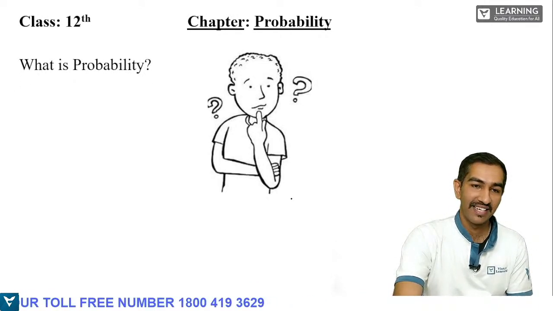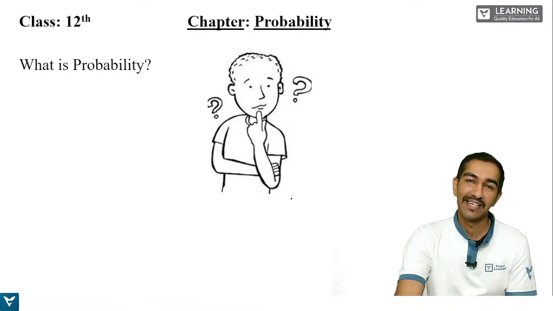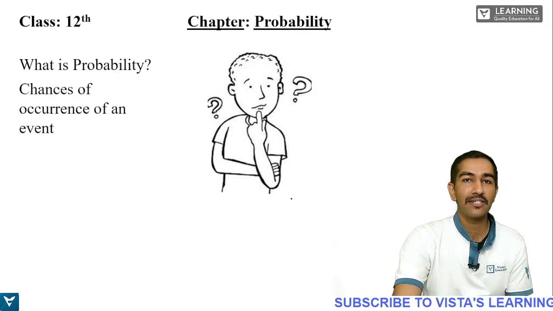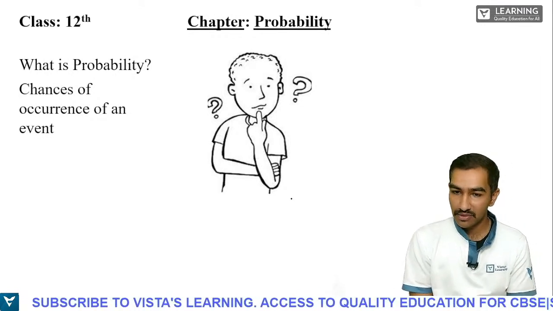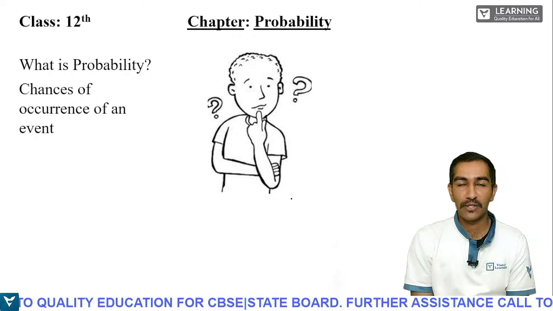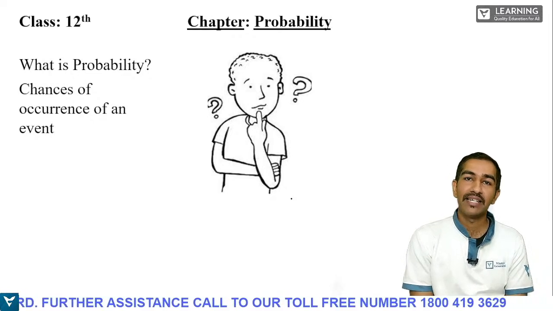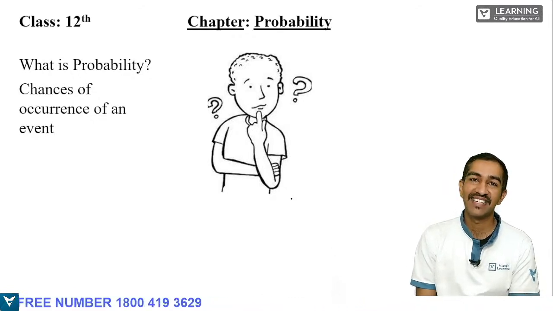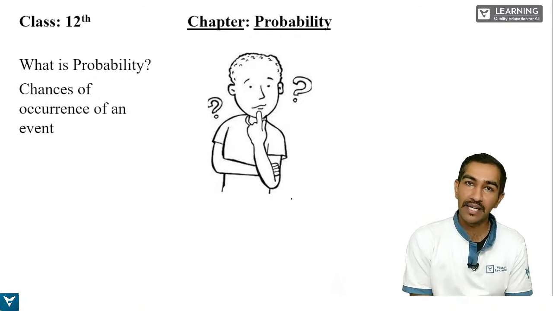The very first question: what is probability? And you can see a boy pondering over this question. So basically, what is probability, students? Probability is nothing but chances of occurrence of an event. For example, now the time is 2:40. Suppose around 5 o'clock or 6 o'clock, it is cloudy. The atmosphere in this particular locality is cloudy. And the question is, will it rain today or will it not rain today? Your friend or somebody else might answer, probably it might not rain today.